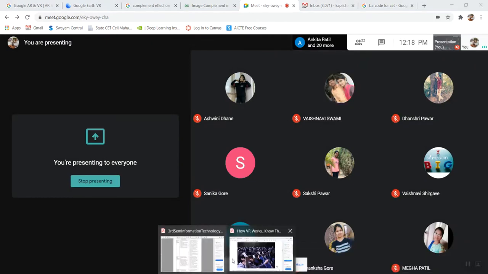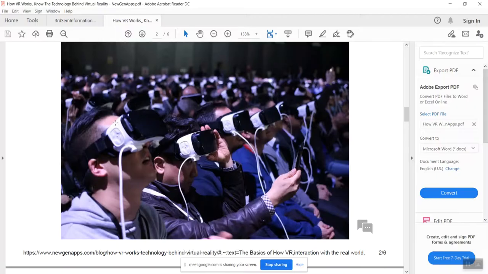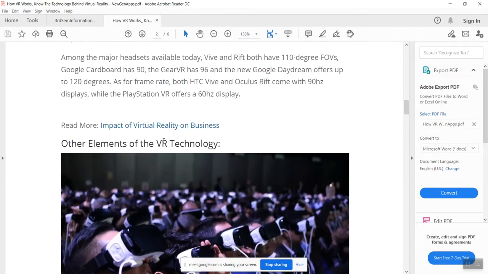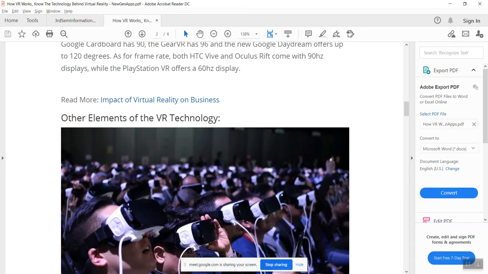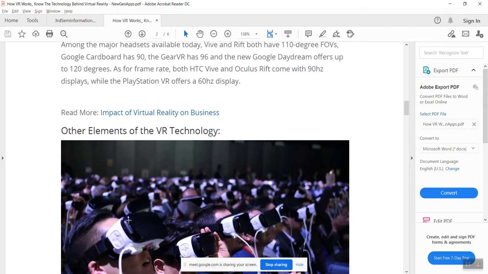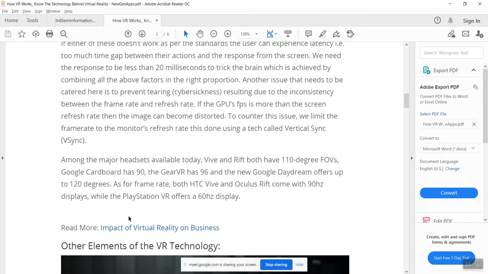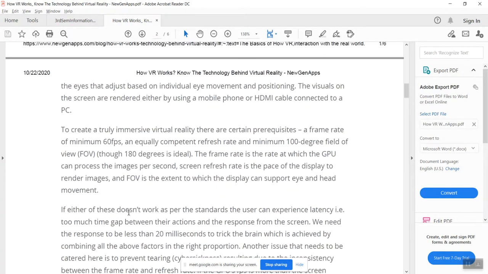Okay, so in this image you can see many of the people are using the headset to go into the virtual world. This is what is meant by the headset. The headset is nothing but these white goggles that we put on our eyes, and with the help of that headset we move from the real world to the virtual world.